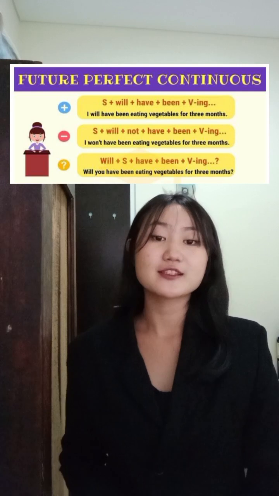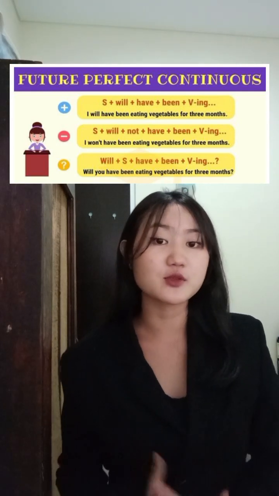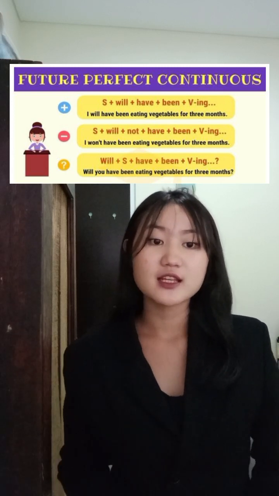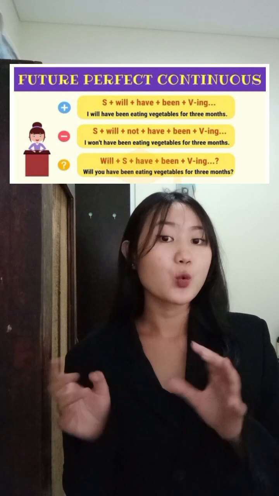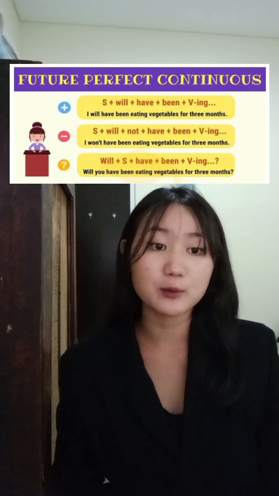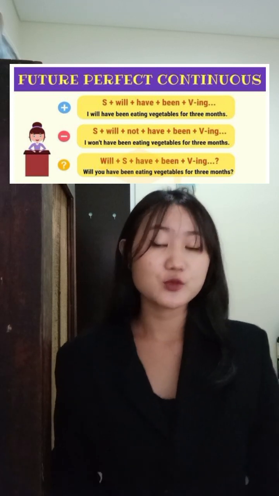And for the last one, this is the form for the future perfect continuous or future perfect progressive. The positive sentence is subject plus will plus have plus been plus verb ing. For example, I will have been eating vegetables for 3 months. The negative sentence is subject plus will plus not plus have plus been plus verb ing.